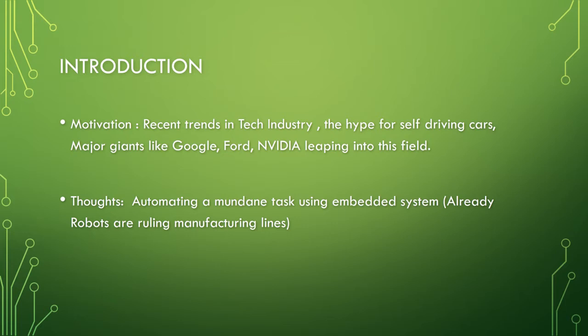So lane detection plays a major role in this, and I have tried to do one of the important parts of it, which is detecting the steering angle of the car from a real-time video input. The main idea is to use embedded systems to develop a day-to-day use system, which is an improvement to an existing system. That is, to automate a difficult task using embedded systems. So the main goal is to make a vehicle run on the road without any human intervention, and detection of steering angle is the most important part of it.